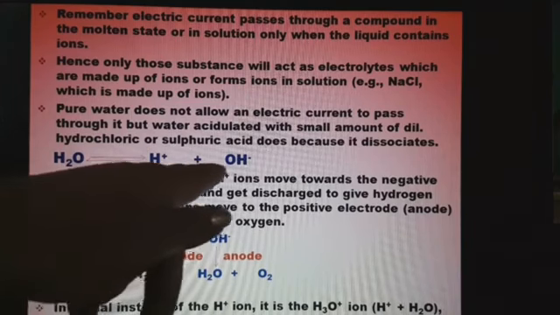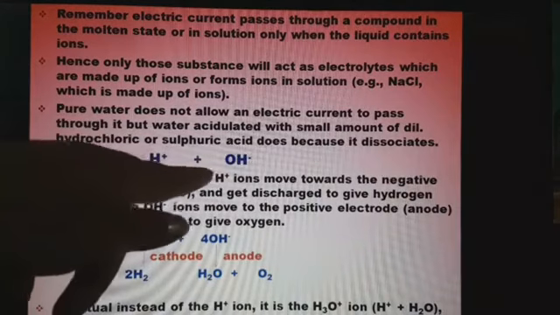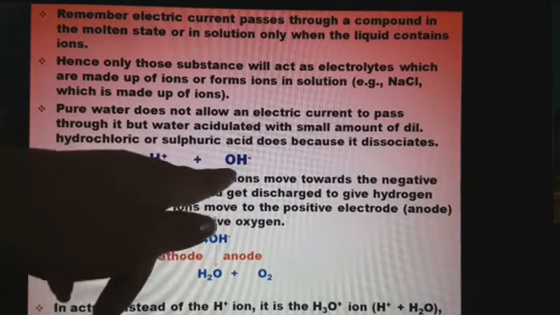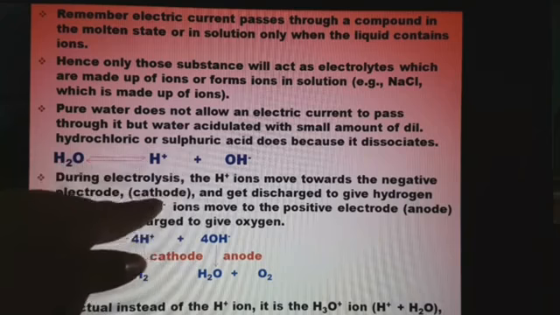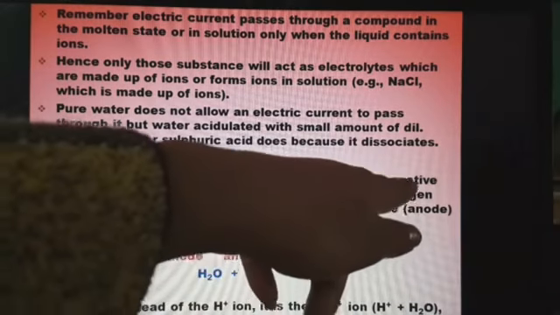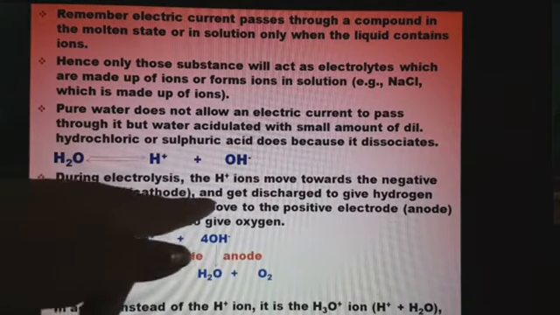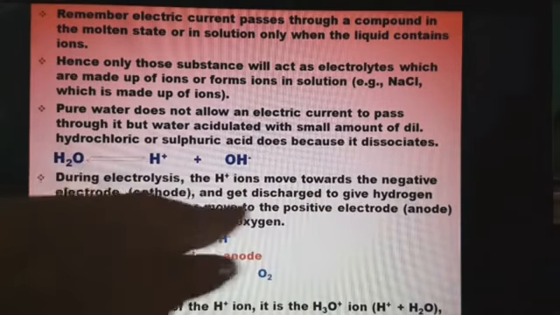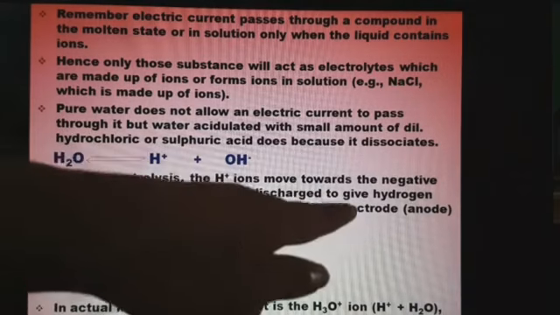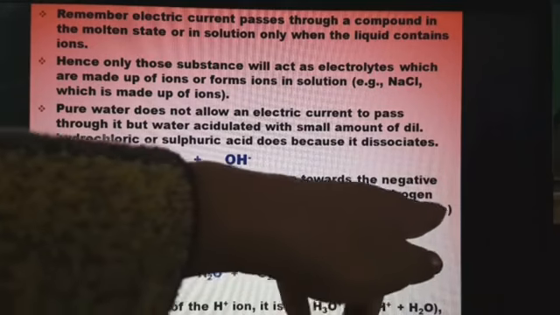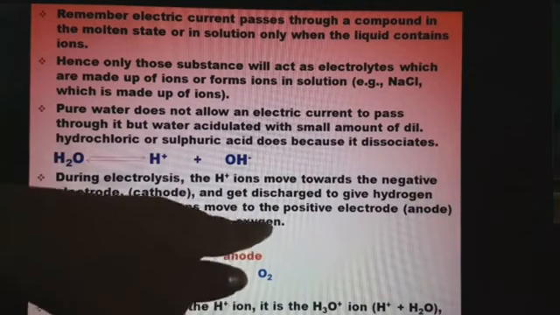During electrolysis, the H plus ion moves towards the negative electrode. Why? Because it is positively charged. That negative electrode is known as the cathode, and the ion gets discharged to give hydrogen. Next, the hydroxide ion moves to the positive electrode because it is negatively charged. The positive electrode is known as the anode, and it gets discharged to give oxygen.